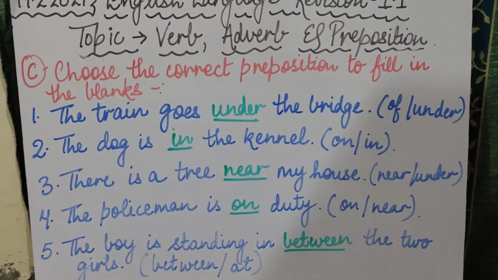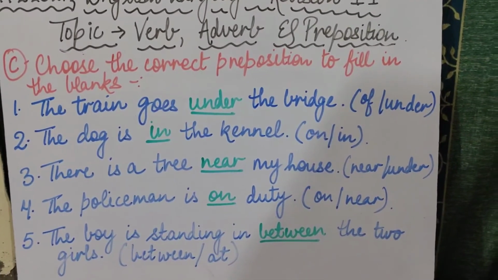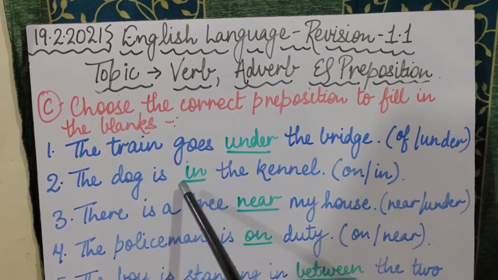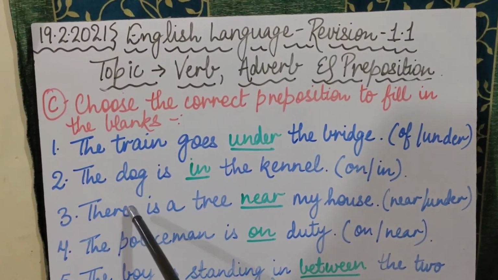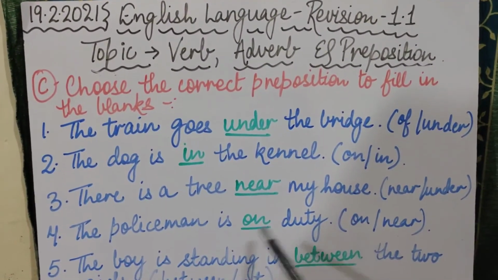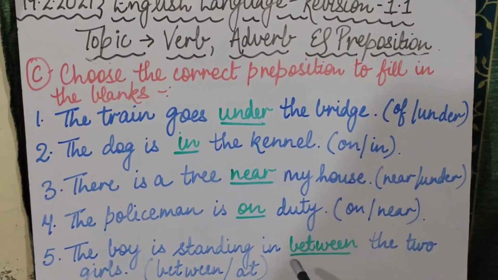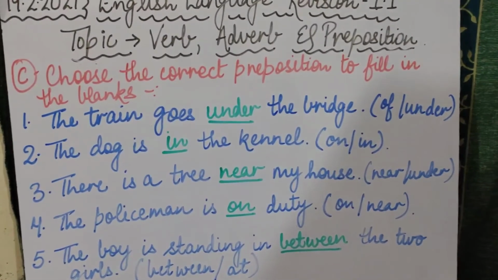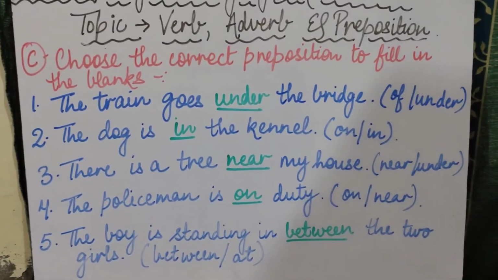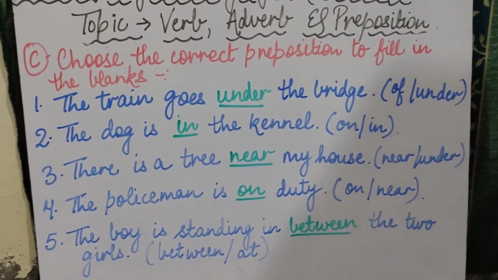Once again I am repeating this exercise. Listen to it carefully. First one, the train goes under the bridge. Second is the dog is in the kennel. Third, there is a tree near my house. Fourth, the policeman is on duty. And the last fifth one is the boy is standing in between the two girls. So I hope you all have understood these three exercises, these three topics of verb, adverb and prepositions.